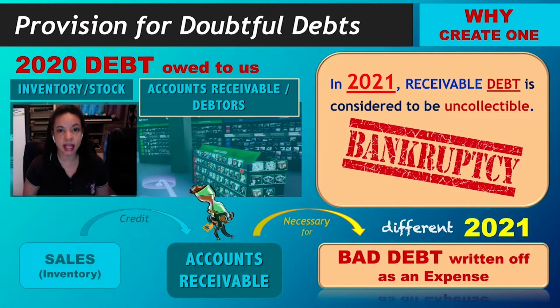The rule says that the expense is supposed to be written off or matched to the year that the revenue was earned or the debt was created. So now we have a problem. And we cannot go back in time like a speedster and write the debt in 2020, changing up all of our accounts, for example. We can't do that. So we have the solution for accountants.